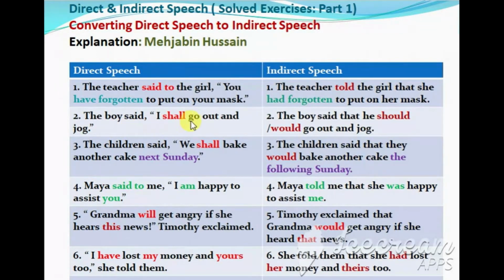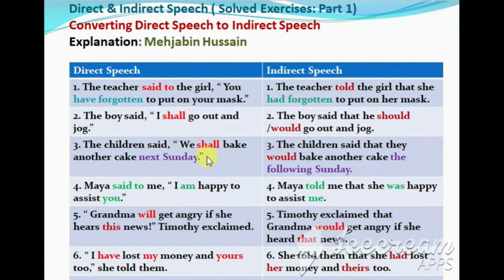The boy said, "I shall go out and jog." So said will remain as said in the indirect speech. Now the reporting verb said is in past tense. The boy said that he should or he would. Should indicates probability and would indicates certainty. The boy said that he would go out and jog.